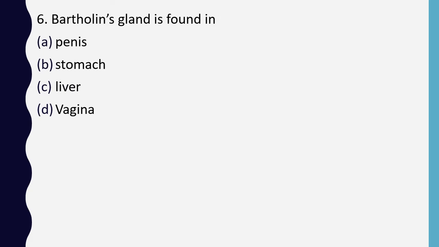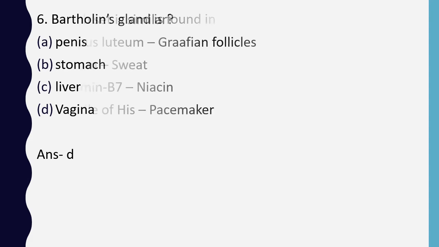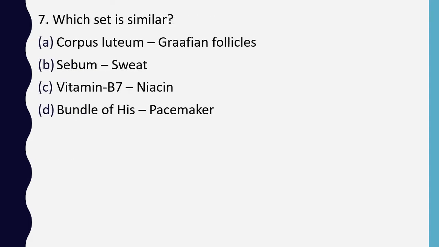Question number 6. Bartholin's gland is found in penis, stomach, liver or vagina. The correct answer is option D, that is in vagina. Question number 7. Which set is similar? Corpus luteum, Graafian follicle; sebum, sweat; vitamin B7, niacin; bundle of His, pacemaker. Which set is similar? Correct answer is option A, corpus luteum, Graafian follicle.